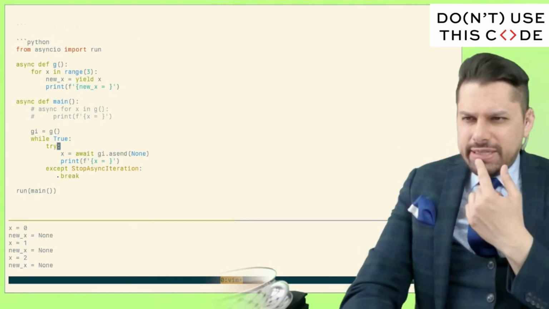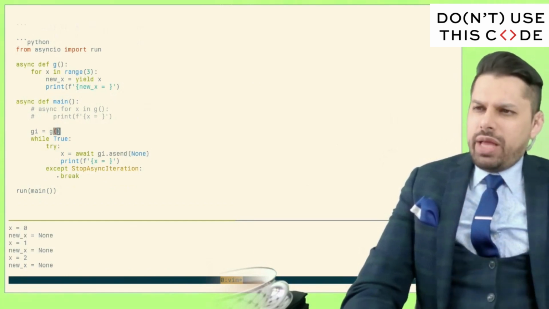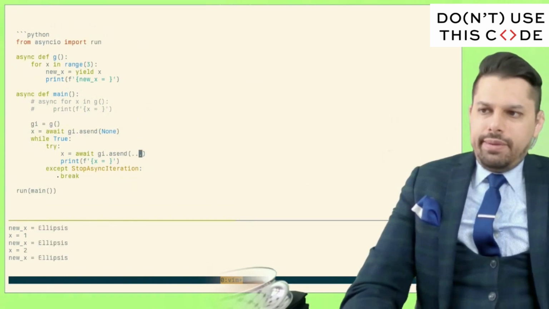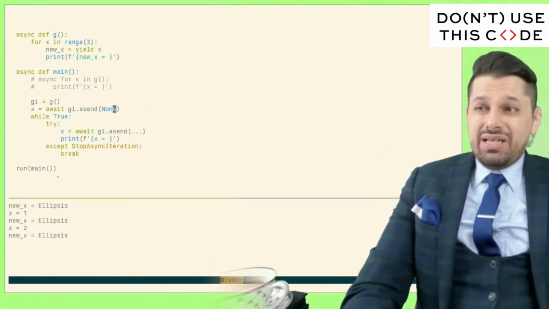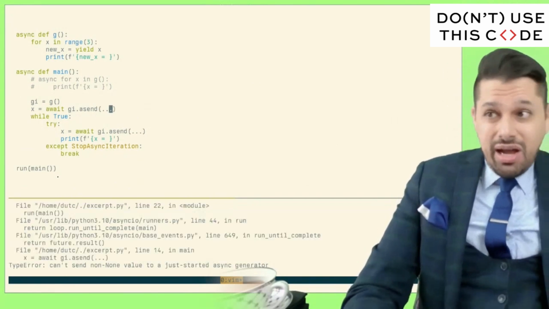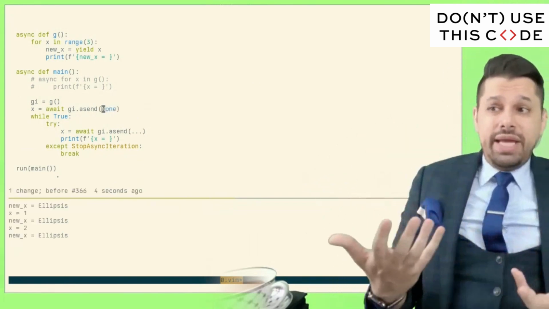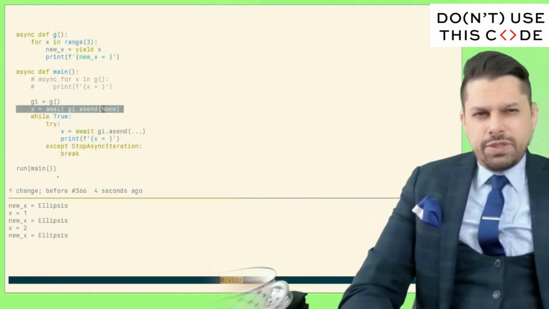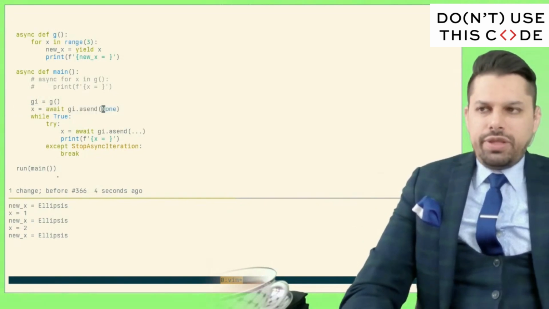If we don't want to send that none value in, what we'll have to do is one none up here and then other values here, because it turns out we can't send the non-none value to just our async generator either. And so here, this is the nature of our pumping problem. Our pumping problem is usually to avoid this modality that's happening at the very beginning, because sometimes it can be clumsy to deal with that.